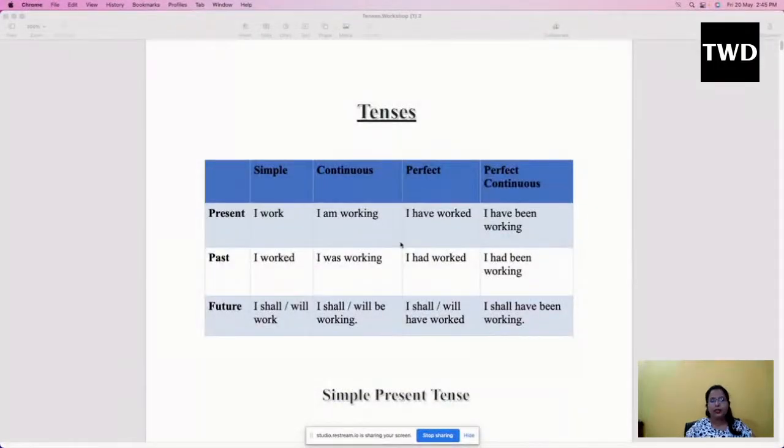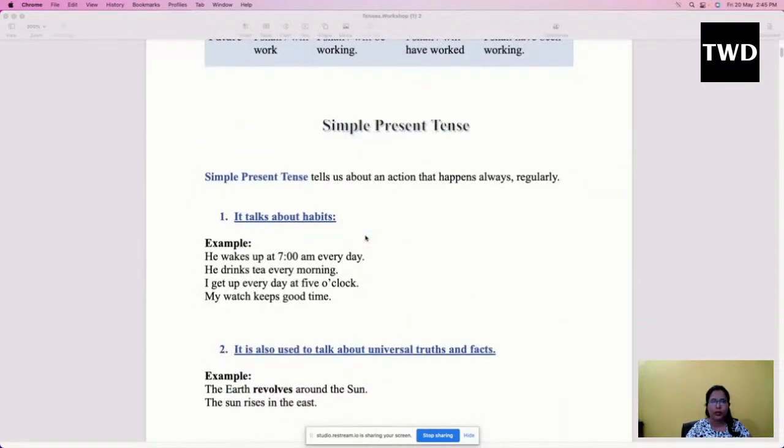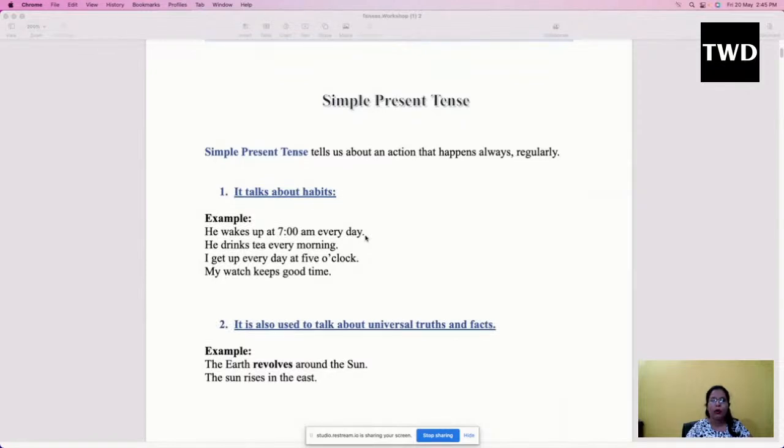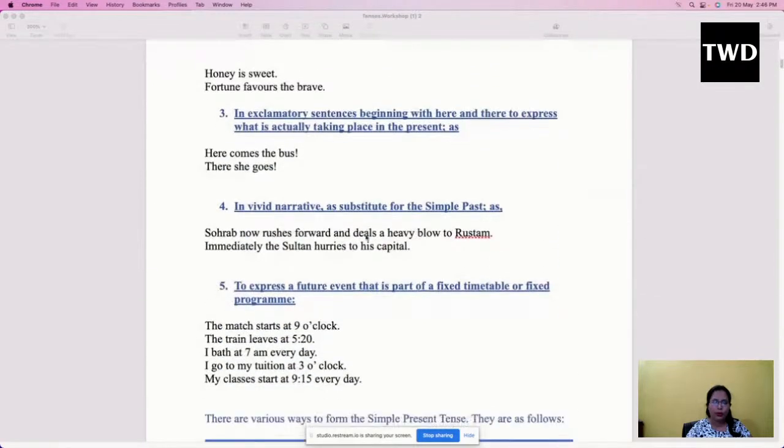Yes. So yesterday we saw present and past tense, and all the types of present tense and past tense also we have seen. So under present tense we saw simple present, under which we understood that we talk about our daily habits, we talk about universal truth, and we talk about any event which has got a fixed timetable, or when we do narration of something, for that also we use simple present tense.